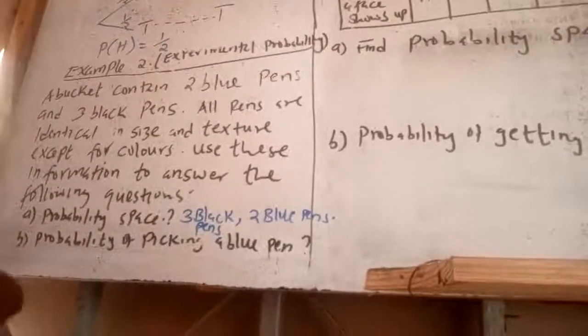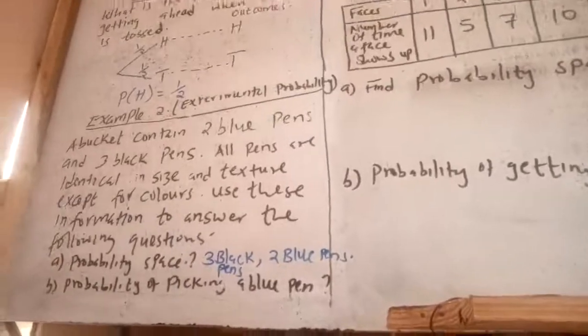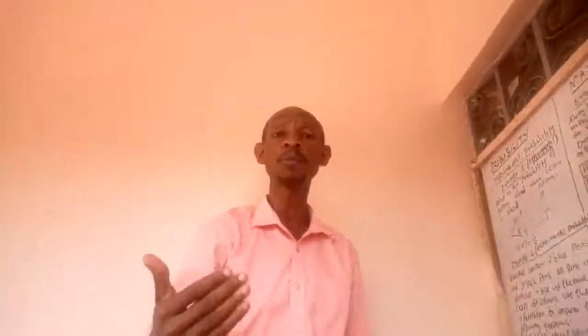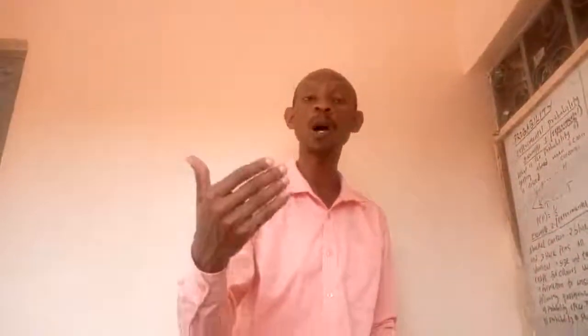And what about the total possible outcome? The total possible outcome should be 5.